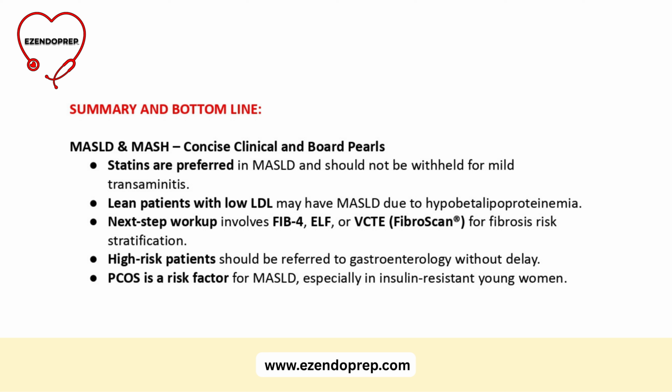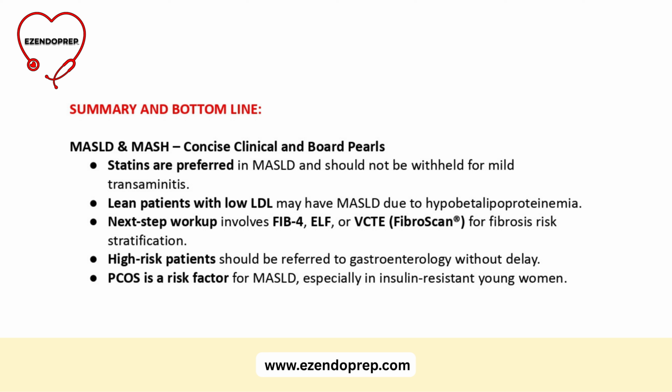What's the next step? FIB4. What's the next step? ELF or FibroScan. When are we screening? When are we doing the next step? And when are we referring to gastroenterology? I have seen many board review questions where they're asking us to initially screen with FIB4, or if the FIB4 is more than 1.3, now we have to do ELF or FibroScan, or if the patient is just beyond our capacity, high-risk patient, advanced fibrosis, or suspicion of progression, refer to GI without delay.